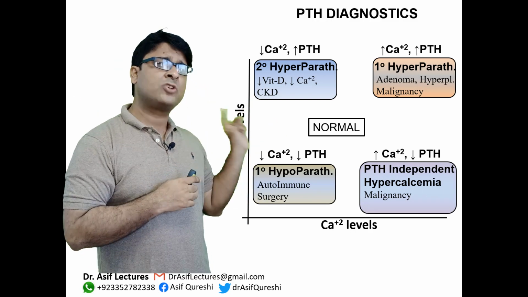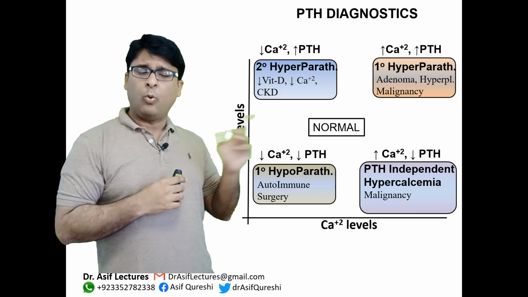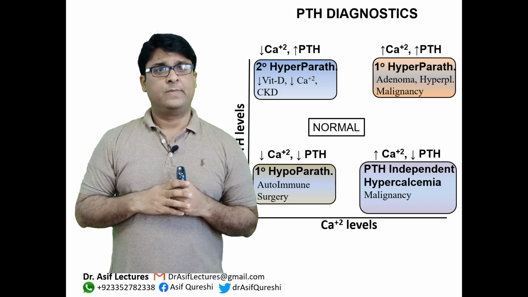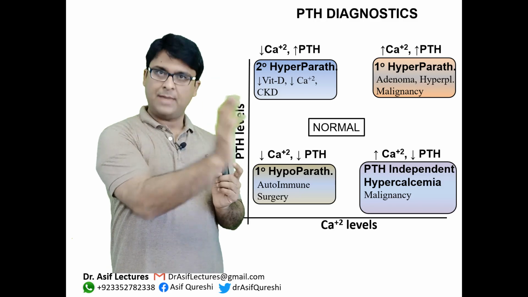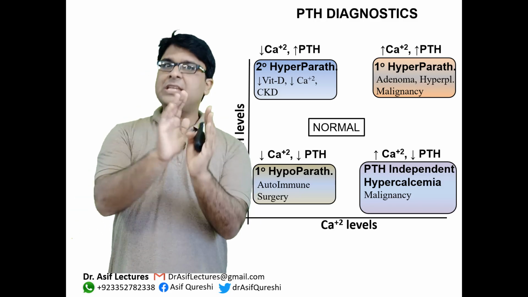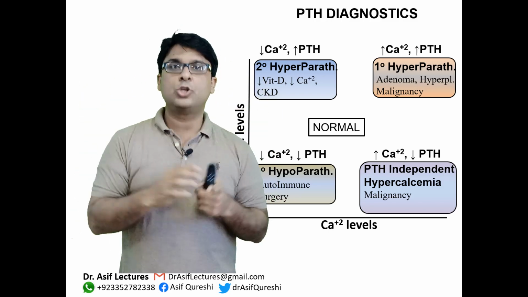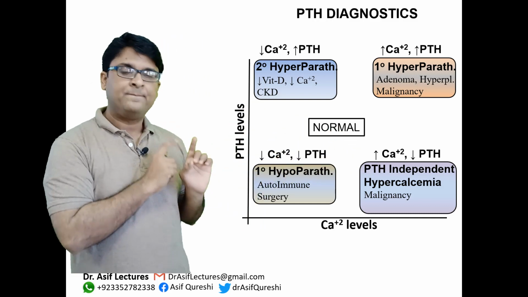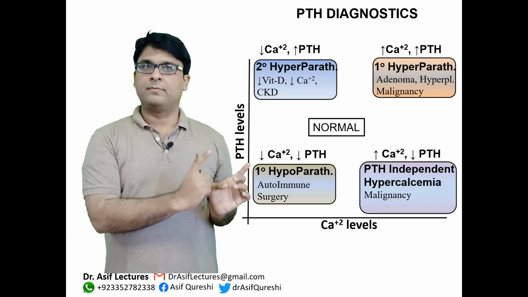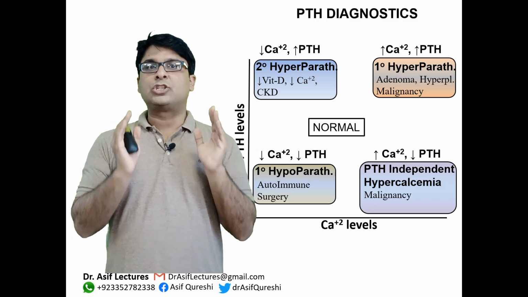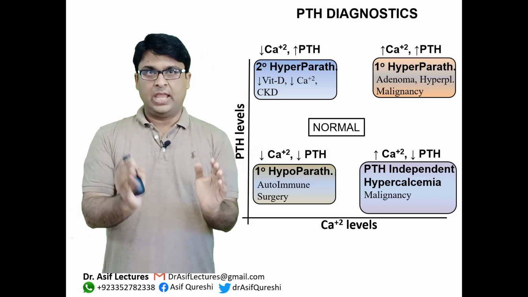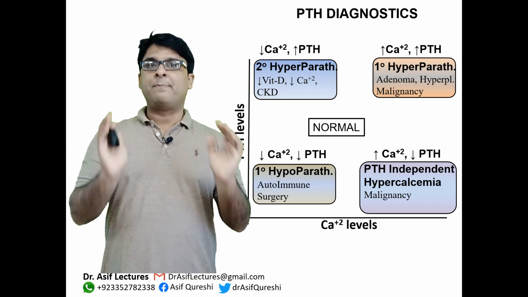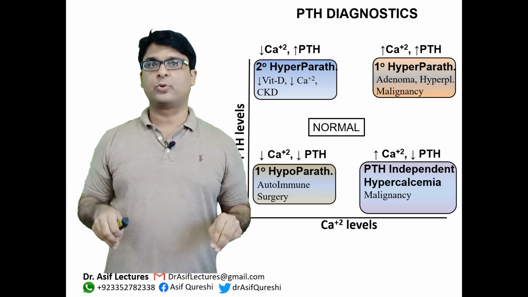Remember the diagnostic grid for hypercalcemia? We discussed that if calcium is high, you do PTH. If PTH is high, primary hyperparathyroidism. If PTH is low, think about other tumors, okay? So this is the condition where PTH is low, but calcium is high, okay? This diagnostic algorithm is of great significance in solving your board's questions. If you understand this clearly, this means you have mastered the parathyroid glands, the objective of today's lecture.